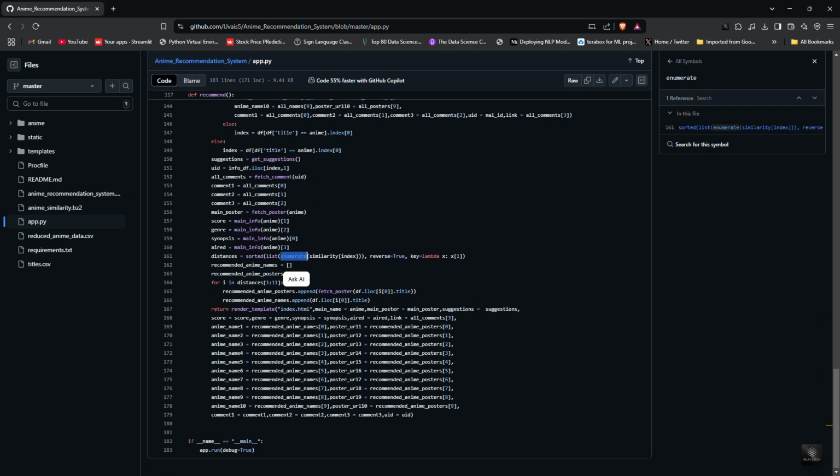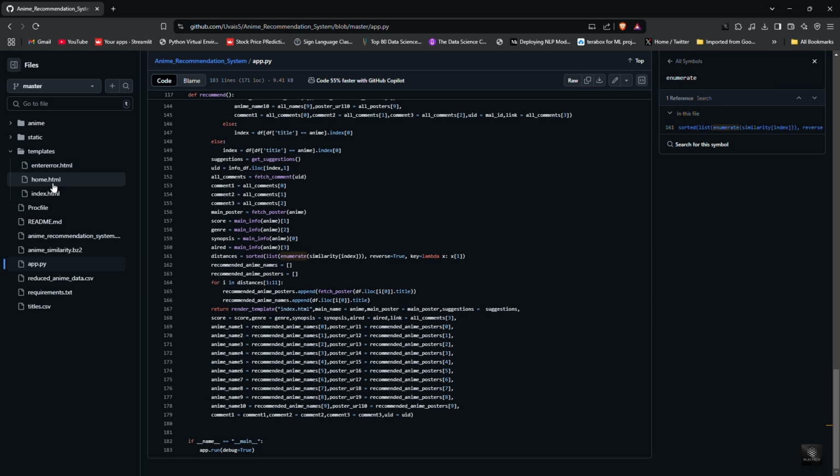Finally, we run our Flask app so users can interact with it in real time. Now I'll explain the two most important folders in a Flask web application, the templates folder and the static folder. These folders are essential for building a fully functional web app. Let's break it down step by step.